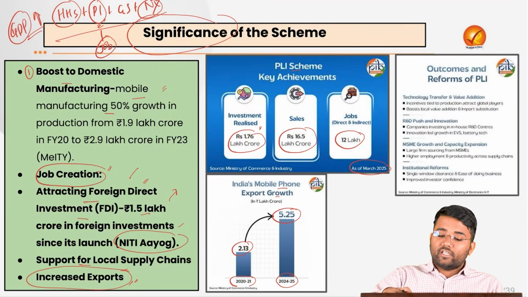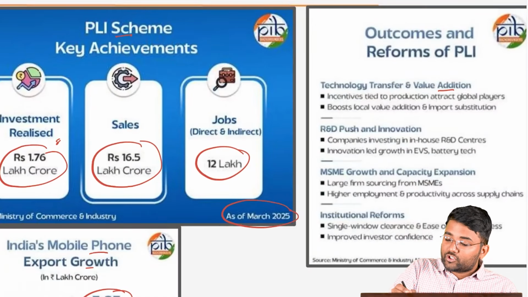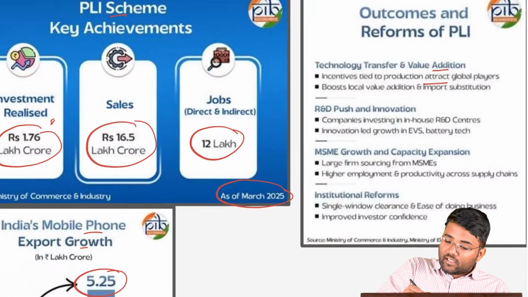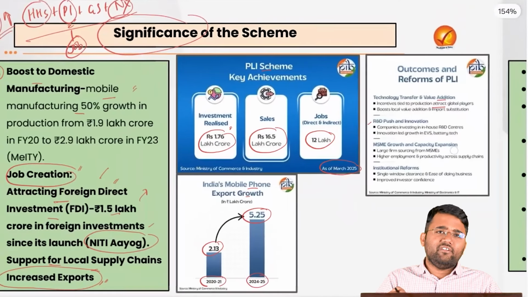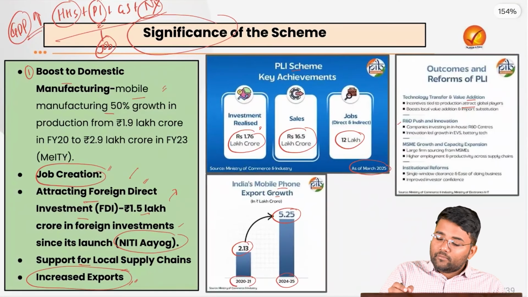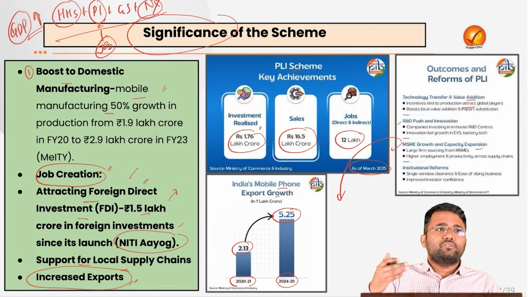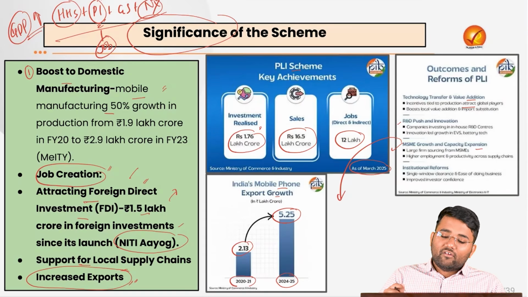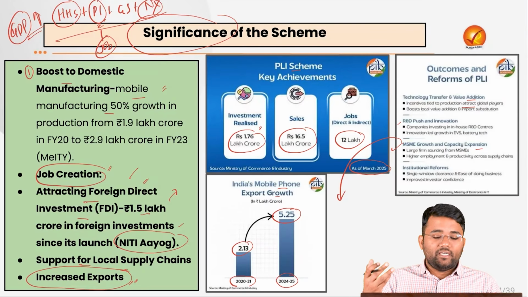Also, it has led to technology transfer and value addition. For example, the incentives tied to production attract global players. Also, there was a research and development push and innovation, especially in certain sectors like EV batteries, and MSME growth and expansion was also possible. So MSMEs contribute more than 40% to our exports, and when they were also getting the PLI support, that has also helped in expanding the MSMEs.